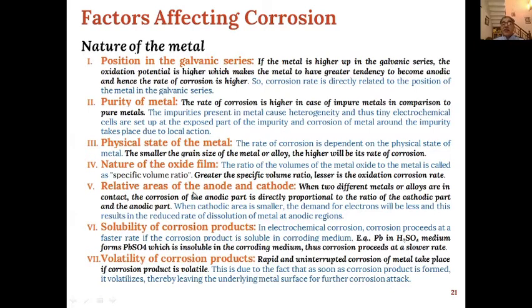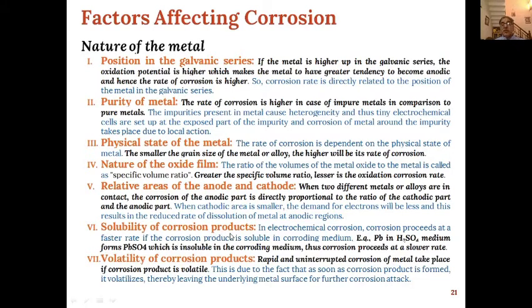Then relative areas of anode and cathode. So when two different metals or alloys are in contact, the corrosion of the anodic part is directly proportional to the ratio of the cathodic part and the anodic part. So that means the ratio of the areas of the anode and cathode will also determine whether the corrosion will take place in a lower manner or in a high manner.